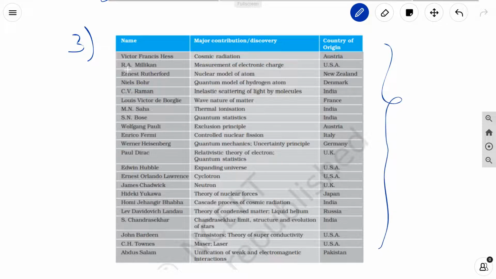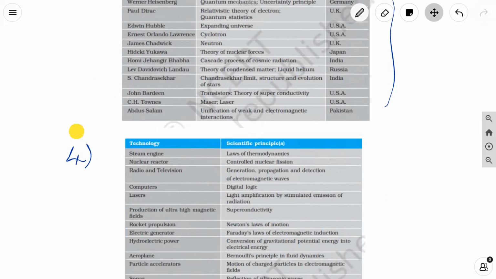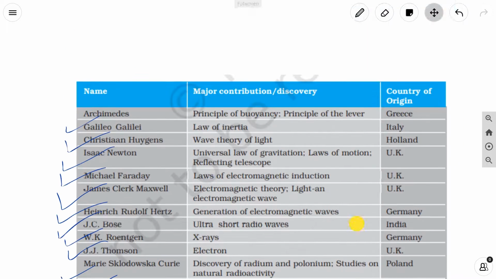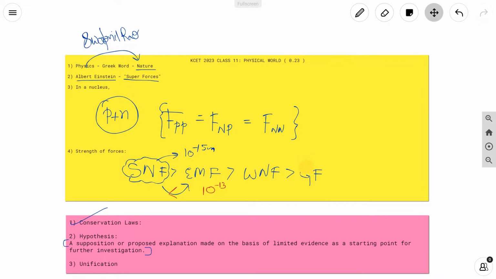Like I'm saying, you shouldn't really spend a lot of time on this chapter because it has a very low weightage in the first place. But it would be beneficial if you just go through this. You can just read, if not memorize. And then the fourth table over here has a scientific principle along with the technology. It's pretty interesting how we can see that an Indian scientist and Einstein had come up with technology and principles. So yeah, with this you can see that I finished the chapter. It's more or less just this much. If you go through this much, I think you'll be able to tackle the questions.